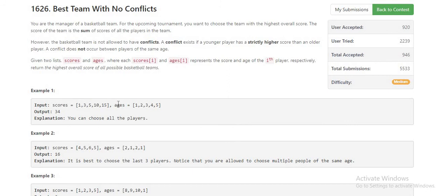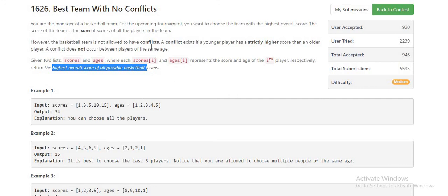So there are a certain number of players, and these two array sizes denote the number of players and their ages and how much score they have. We have to make a basketball team which should not have conflicts. Also, you have to pick the players in such a way that the overall score should be maximum or highest for that particular team.